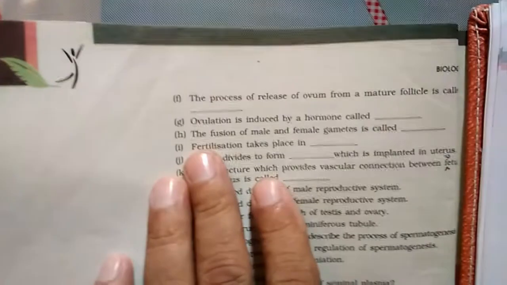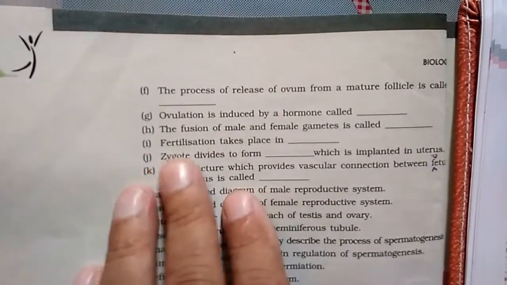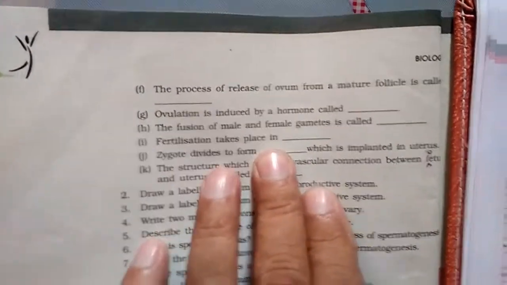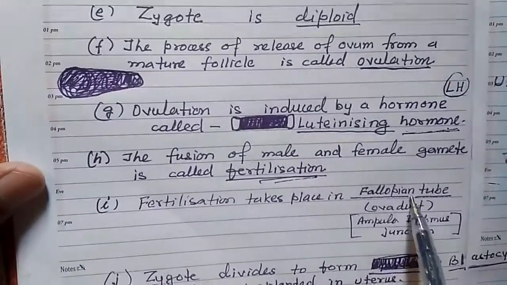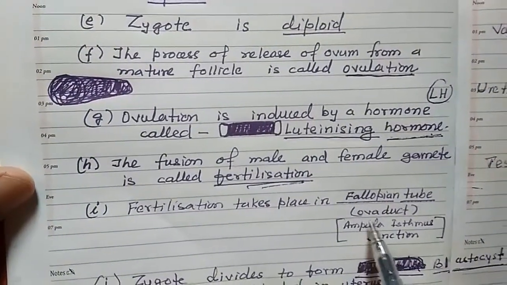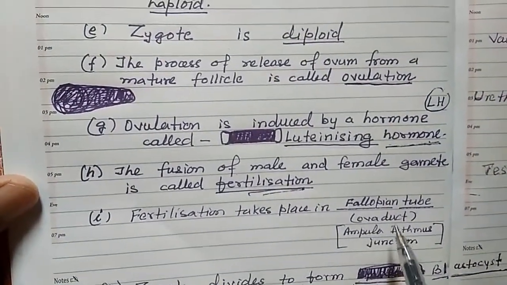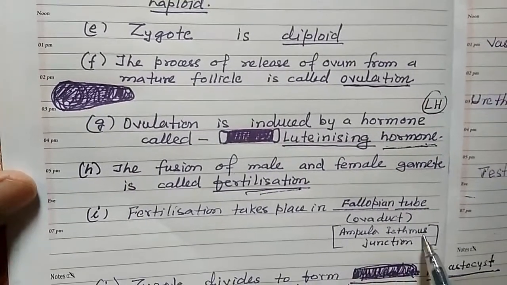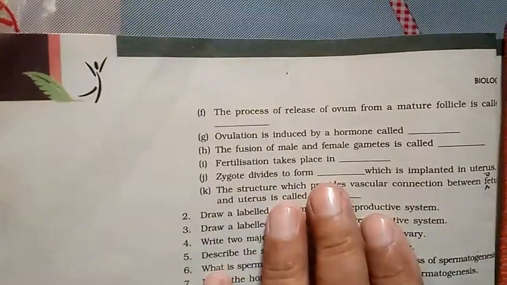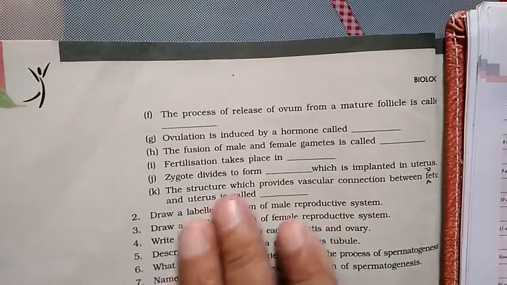Next, fertilization takes place in dash. Fertilization takes place in the fallopian tube. You may write oviduct, or ampullary-isthmic junction. So fallopian tube will be the correct answer.